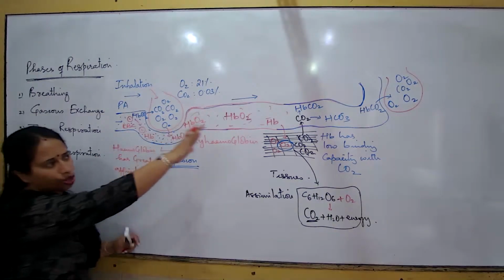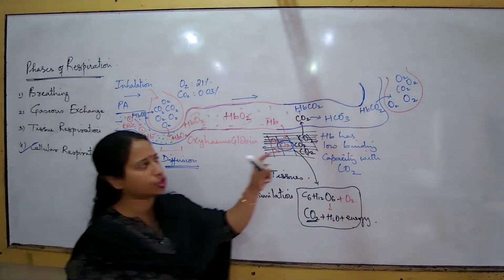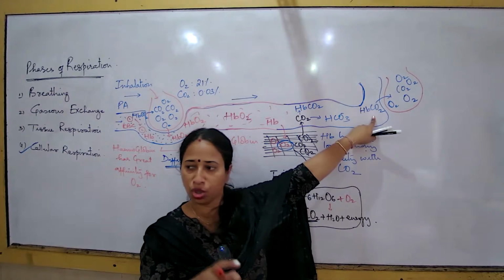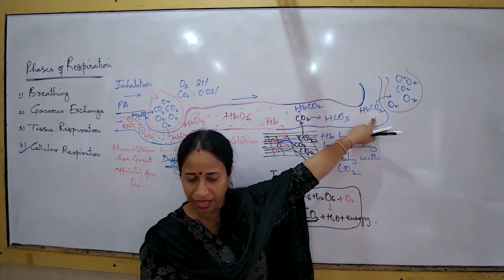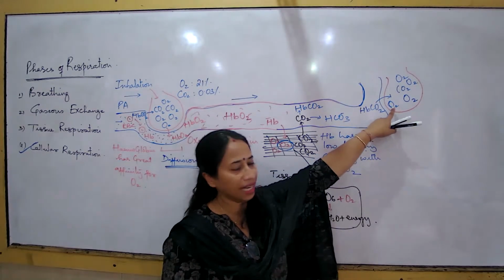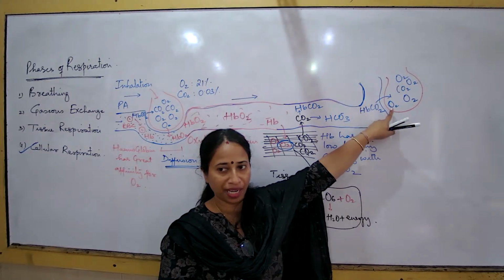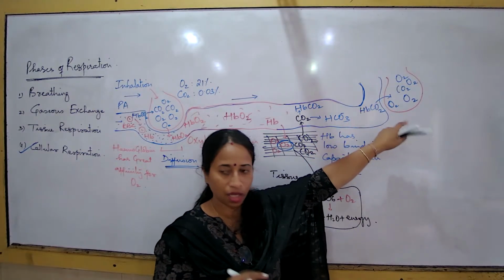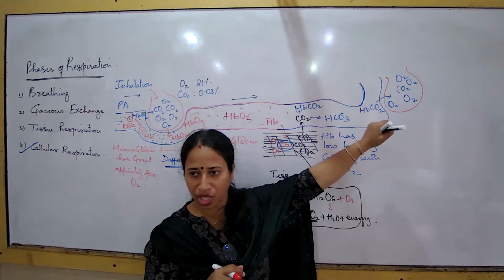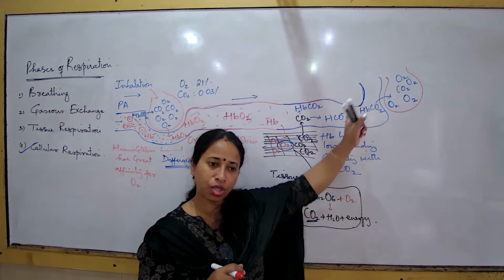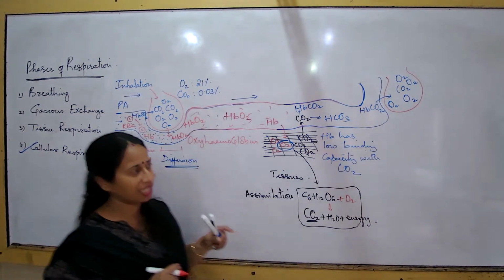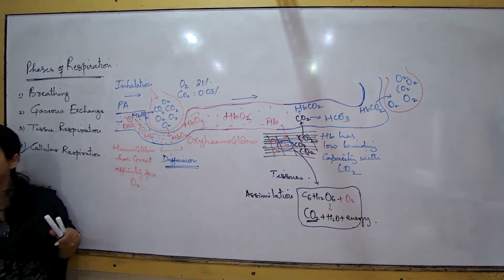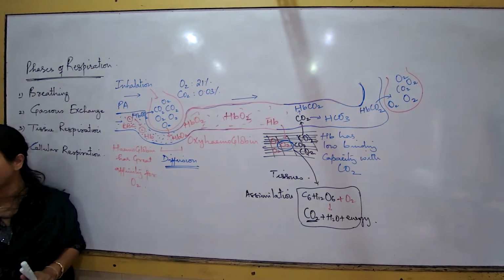Okay, so I showed you separately so that there is no confusion for you. So here I am talking about now, if this compound of hemoglobin and carbon dioxide is in the blood, in the alveolus, is the concentration of carbon dioxide less or more than the blood? Lesser. What will be the direction of the carbon dioxide movement? Always from the blood to the alveolus. What is the direction of oxygen movement? Alveolus to blood.